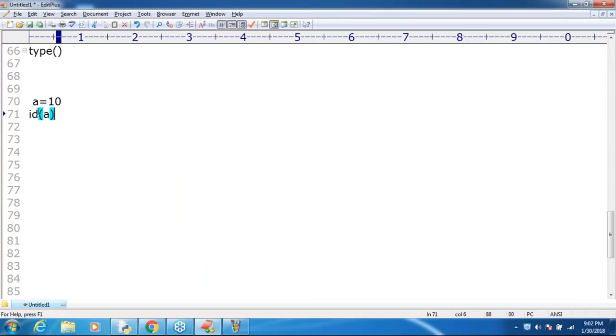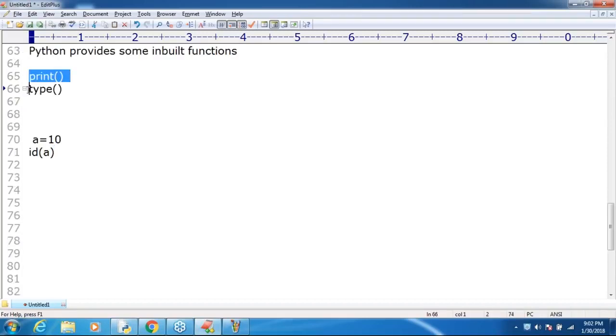The id function gives the address of the object, type finds the type of the object, and print prints the value of the object. These are the three generally used functions we are going to use. Remember that.